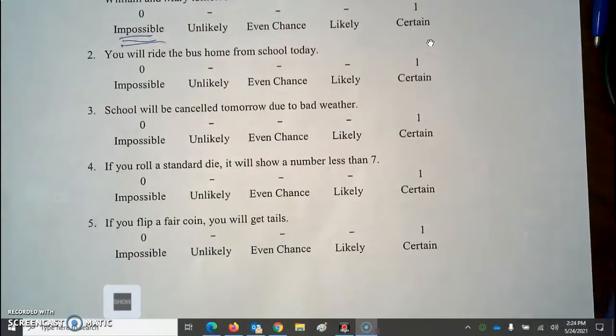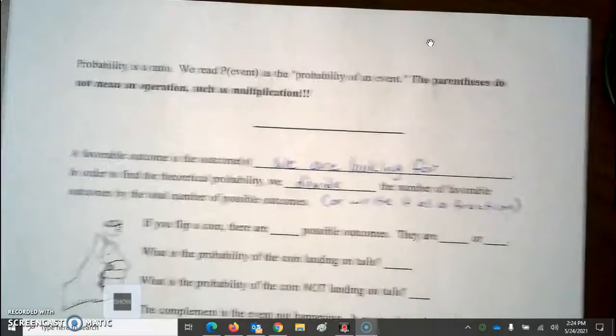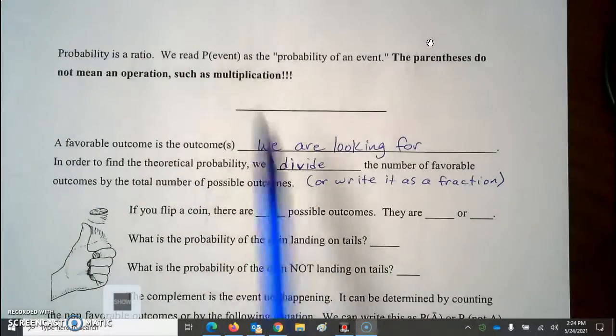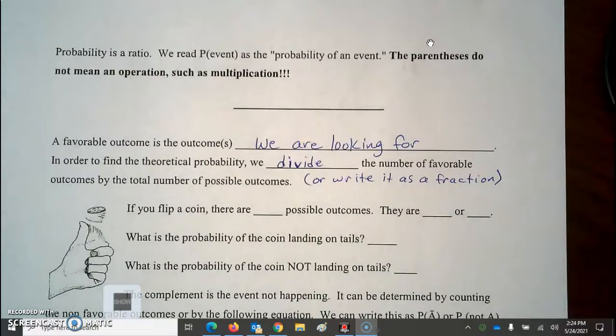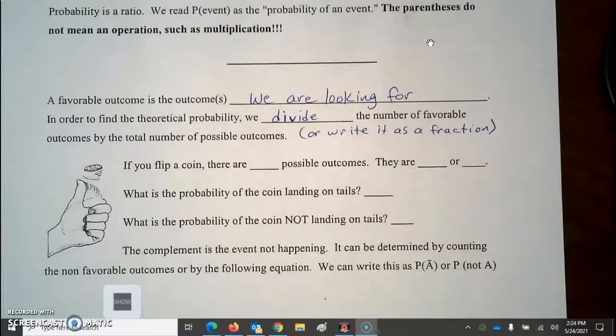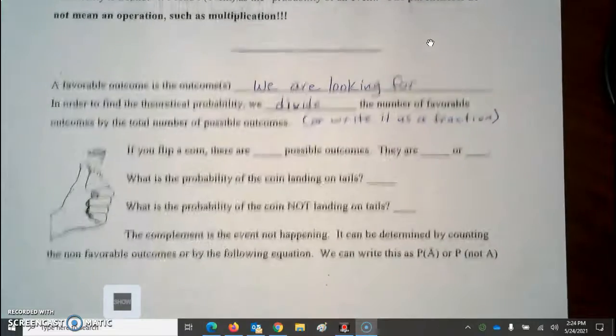So that's kind of the idea of probability. But we write our answers as a number, everyone, a fraction, a decimal, or a percent. Now, sometimes we will see probability with a capital P in parentheses. That does not mean multiplication. We'll see that at the bottom of the notes. Okay, so here we go.